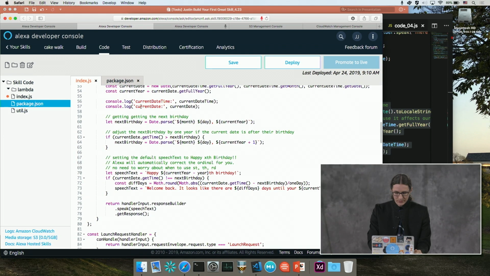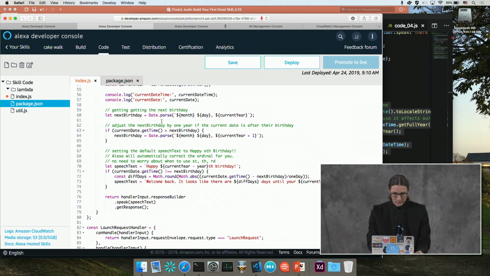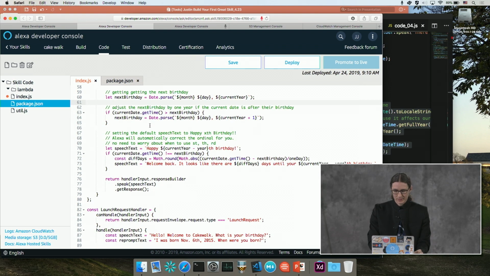And then we're doing a bunch of different things like logging the current date, current time. I won't go through excruciating detail about everything here, but we're calculating what their next birthday is. And then we're checking to see if their next birthday is in the future or in the past. If so, then we need to bump the year up by 1.